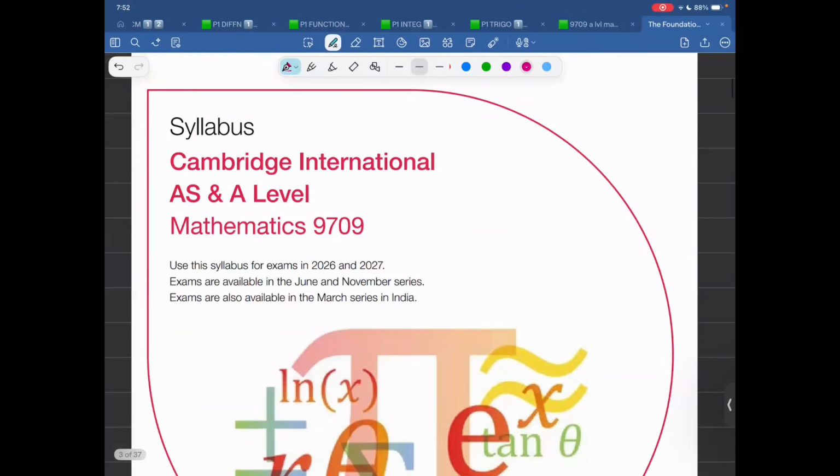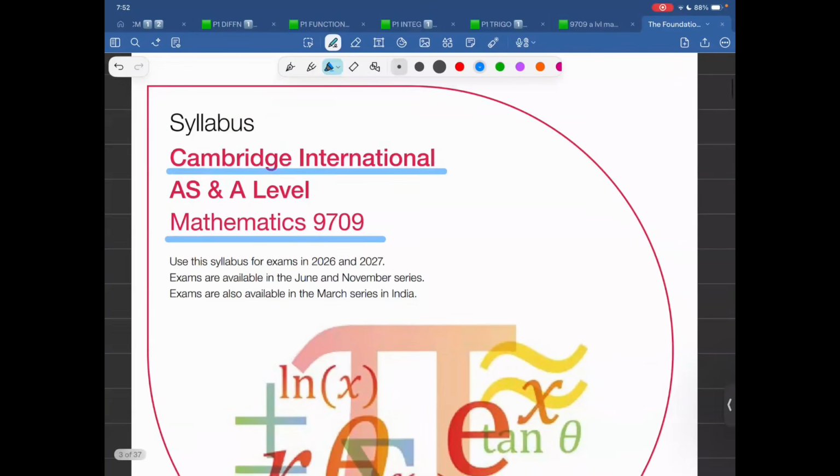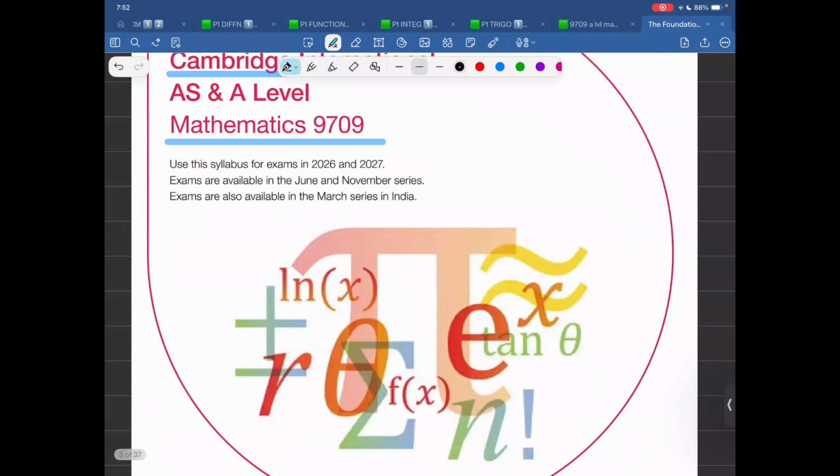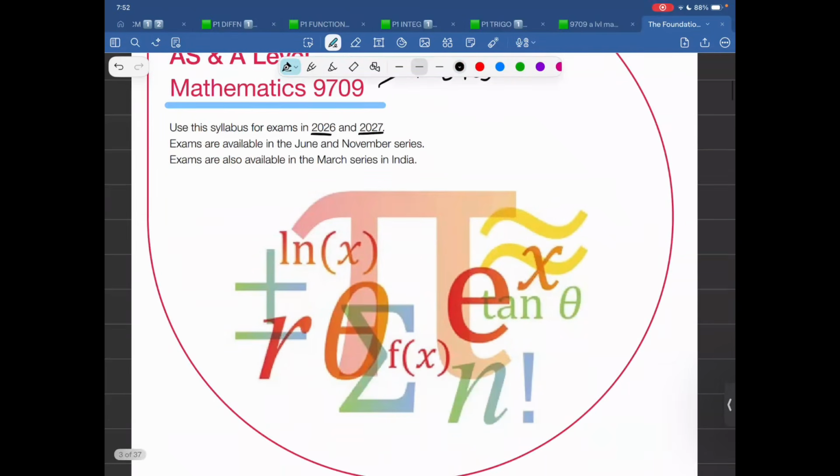Now let's move on to the syllabus. Let me just grab this thing, hold for a second. When we talk about the syllabus for Cambridge International AS and A Level Maths 9709, this is the syllabus code that we use. This is 9709, that is the syllabus code. Use the syllabus for exams in 2026, 2027. There was a change in the year 2020, more or less it's the same after that. Exams are available in June and November series, and in India, it's available in March also.